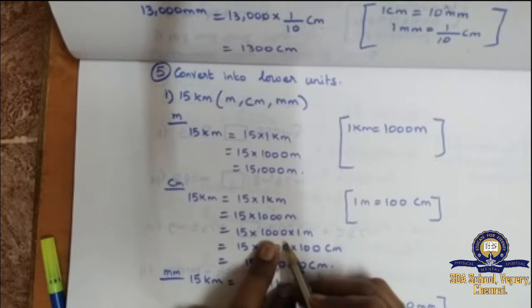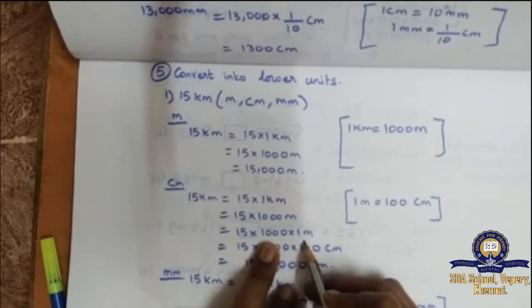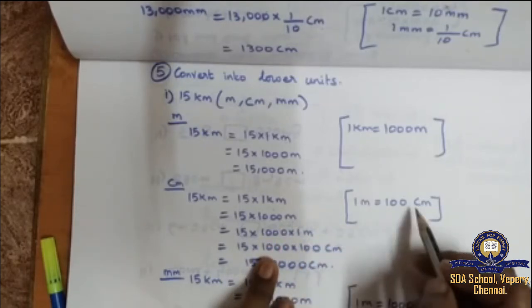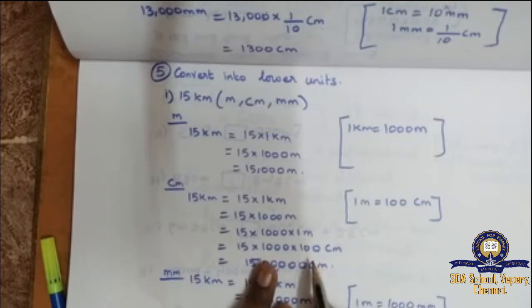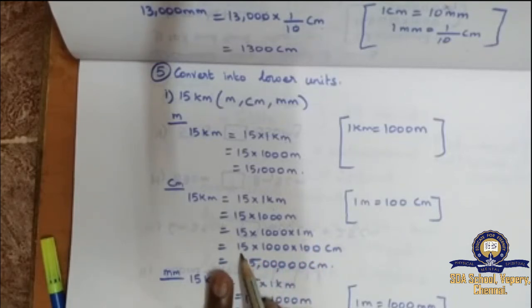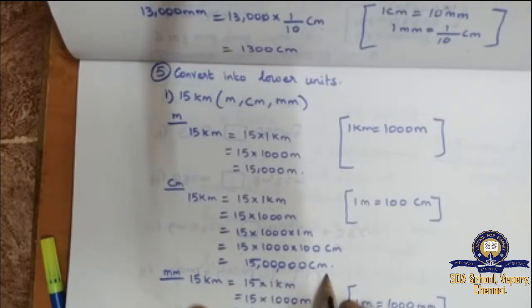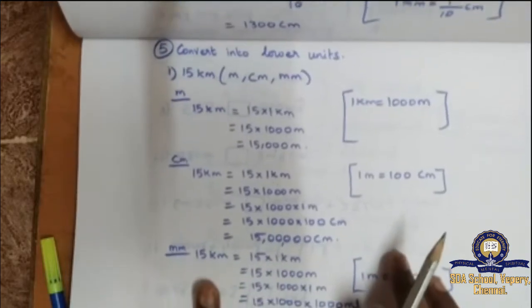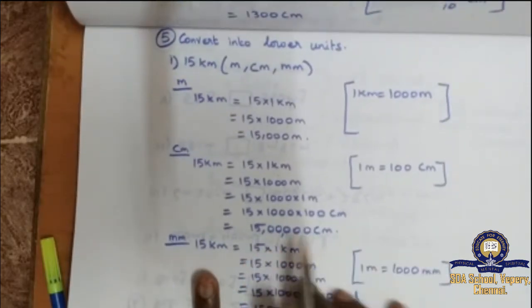So I have written 15 into 1000 into 1 meter. Instead of 1 meter, 100 centimeter. Then 15 into 1000 into 100 gives you 1, tens, 100, 1000, 10,000, lakh. 15 lakh centimeter. Clear? You should not say it like that, but for your understanding I am saying.